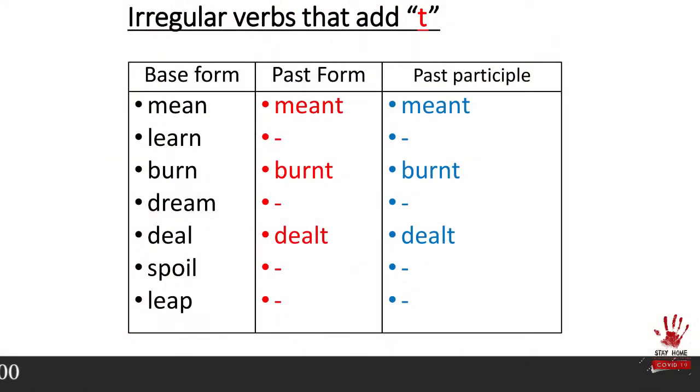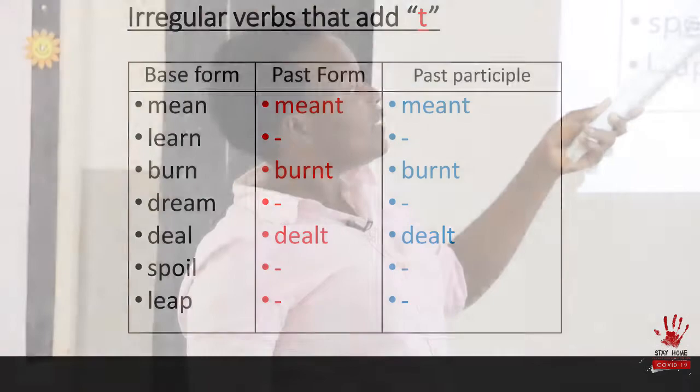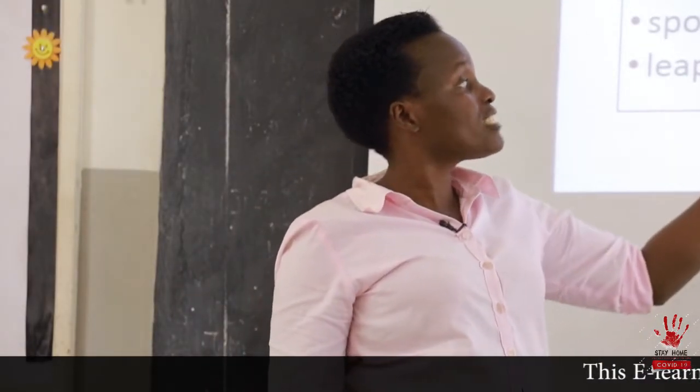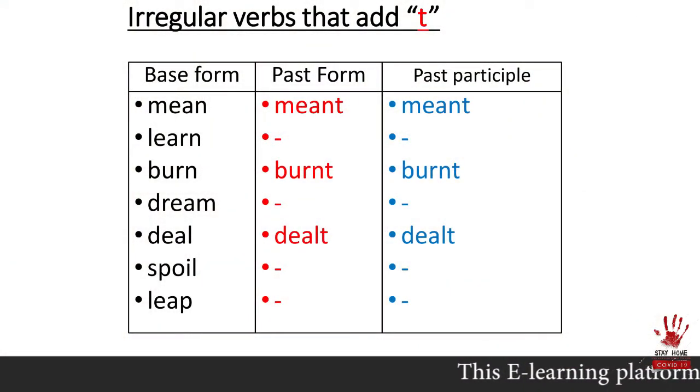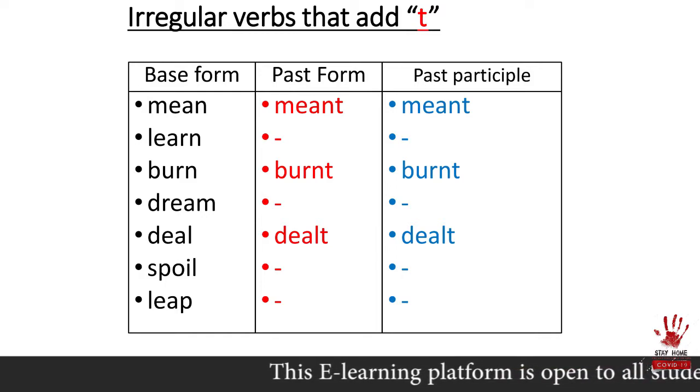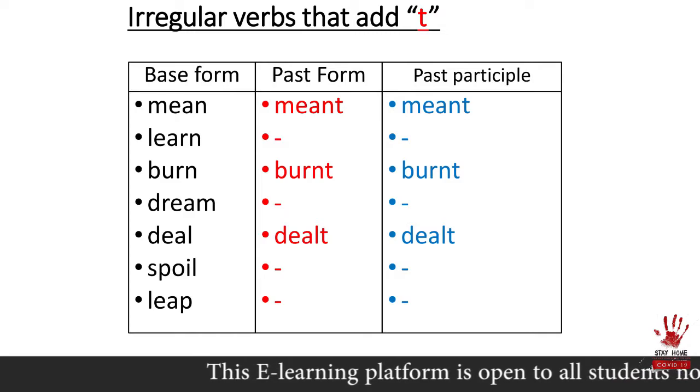Then deal. Dream also has two ways. You can add ed to make it dreamed or t to make it dreamt. Then deal, add T to become dealt, and even in participle to become dealt. Spoil, we also said spoil has two ways, adding ed and adding t. But this time you're looking at adding t to make it spoilt.